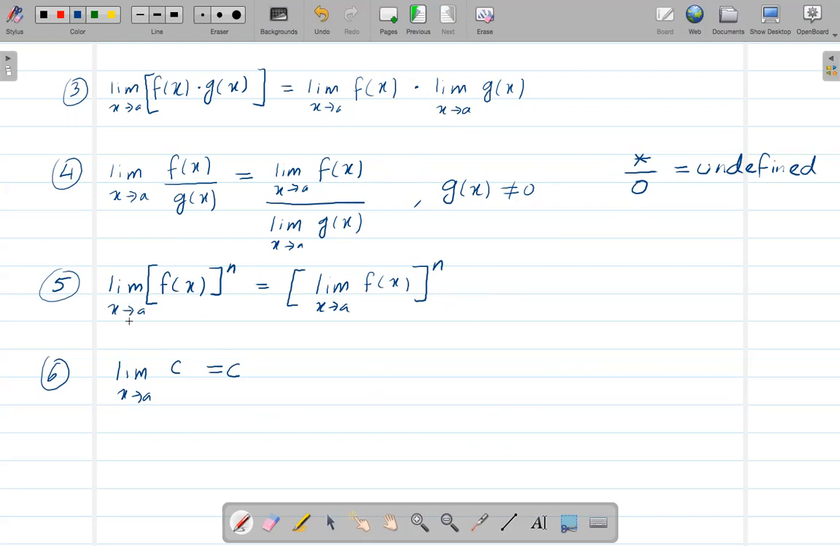Similarly, when I'm taking the limit of f of x to the power n, then in this case, I can just take the power of n for the whole limit. So it's just like the limit as x goes to 2 of x squared. Then I can also write this as the limit as x goes to 2 of x, and this thing on the power, I can just simply take the square of this whole thing.